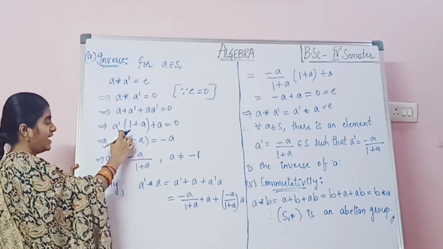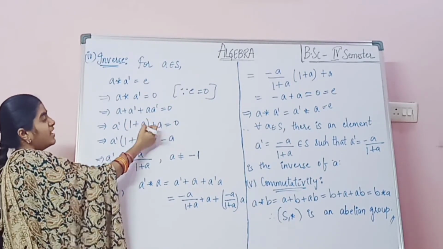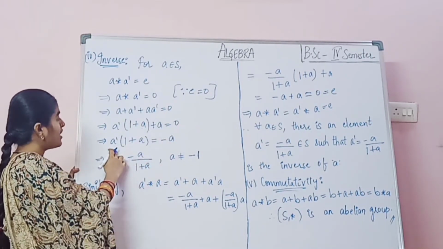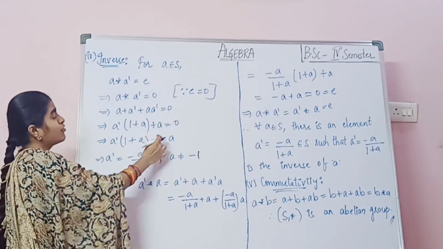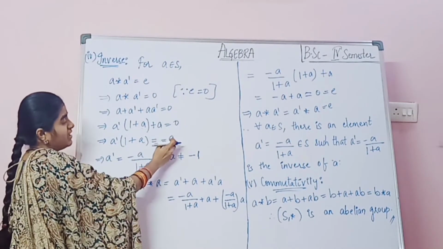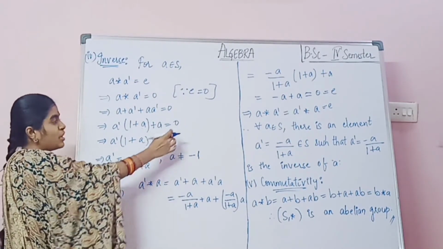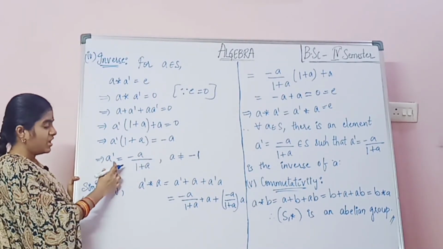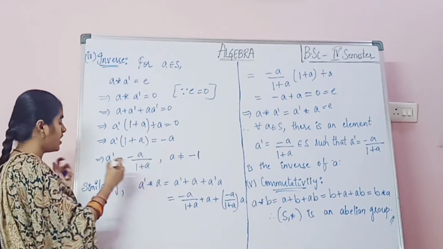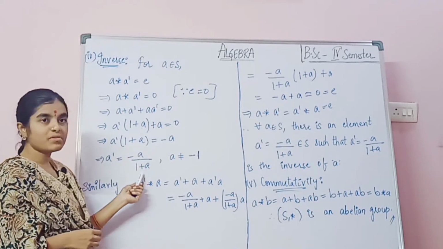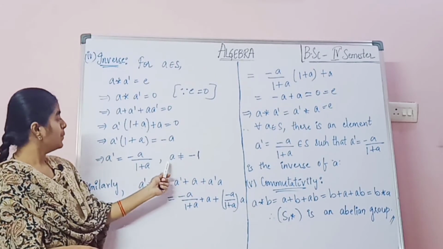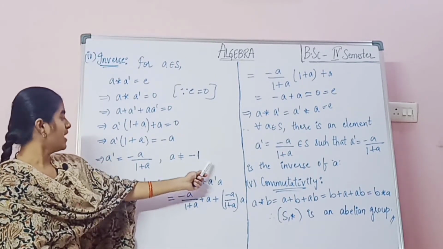So A dash into (1 plus A), as it is, equals, this A goes to this side so becomes minus A, which equals 0 minus A, meaning minus A. That implies A dash equals minus A. Now this 1 plus A comes to this side and becomes division. A dash equals minus A by (1 plus A), where A is not equal to minus 1.